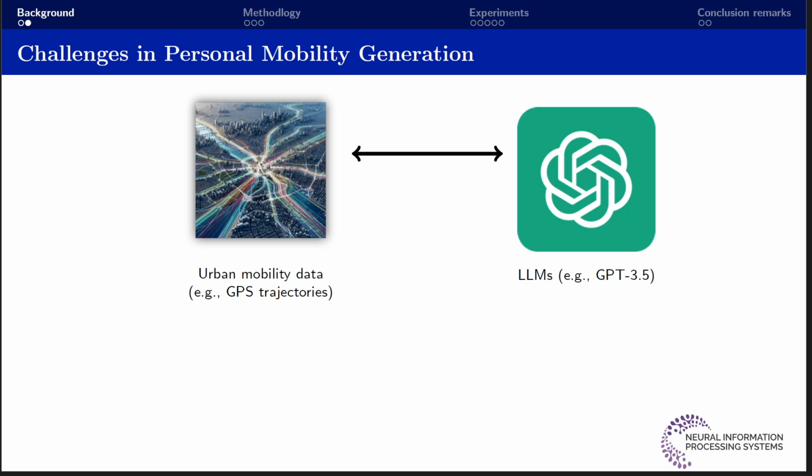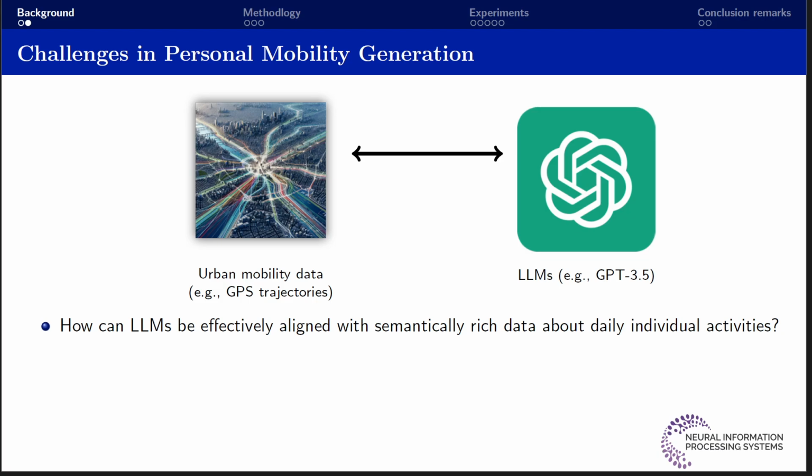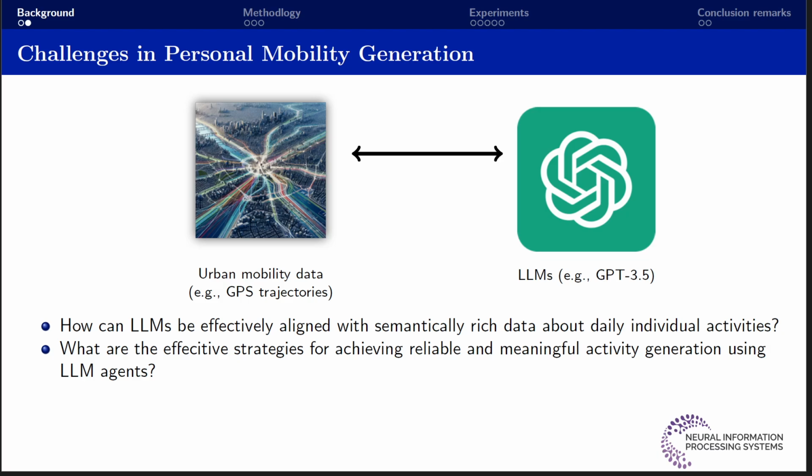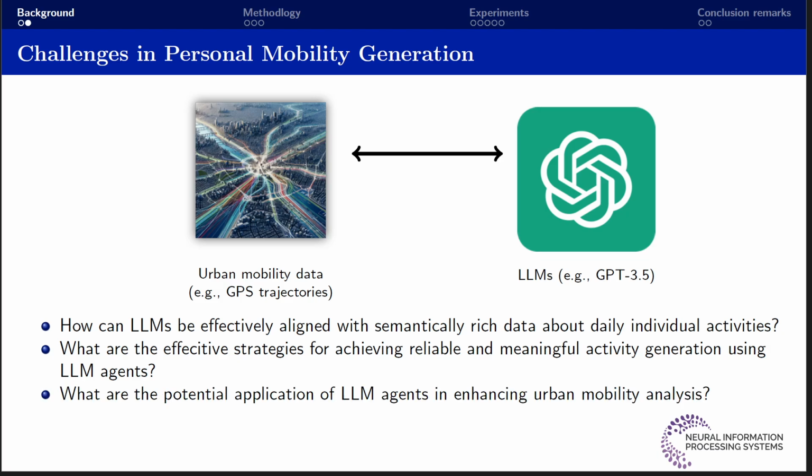In our research, we highlight three challenges. The first is how do we align the model with real-world data? The second is about effective generation challenges for reliable and meaningful activity generation. And the last is to explore the potential application of the LLM in the context of urban mobility.